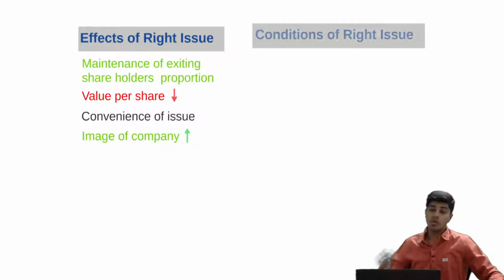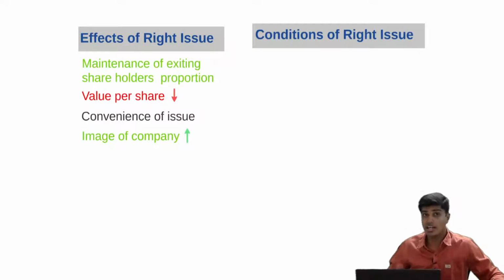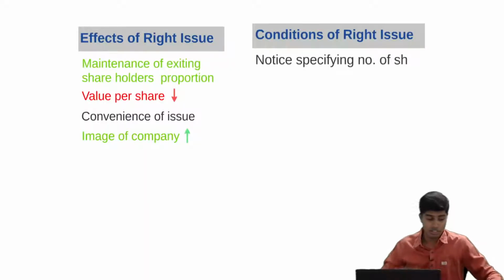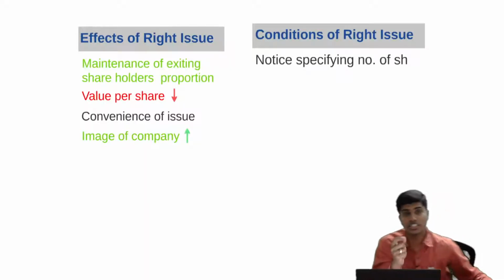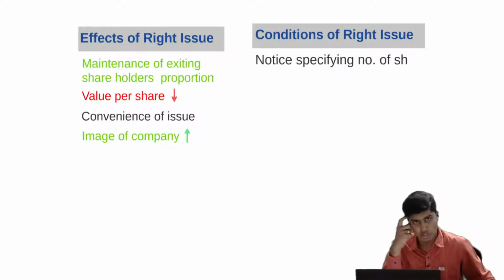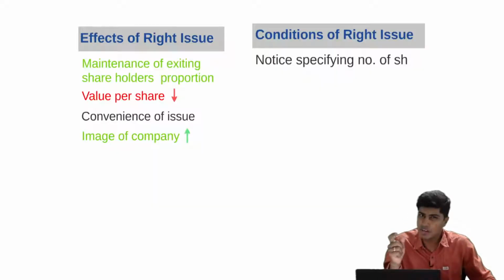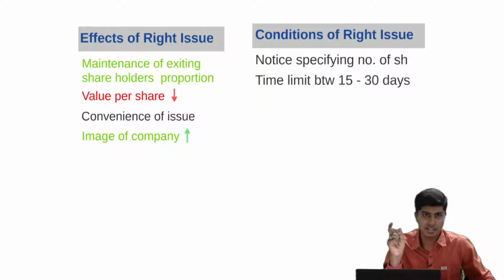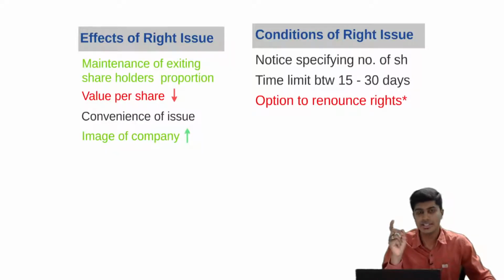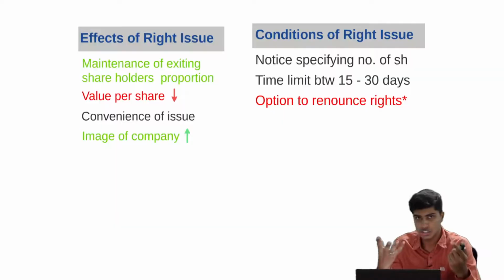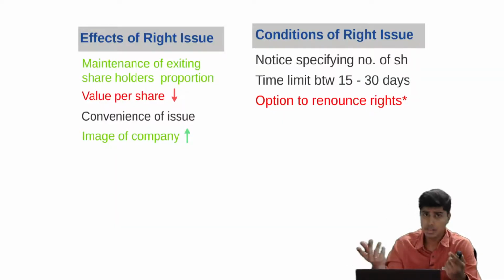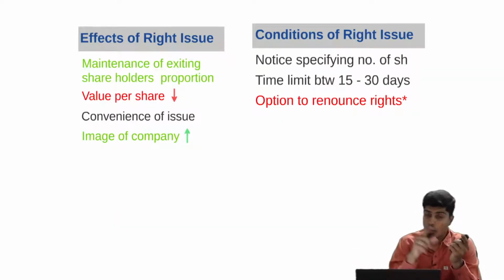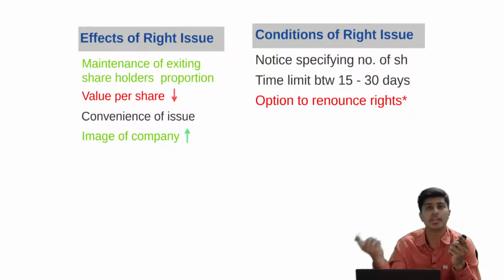And talking about conditions for rights issue. What are the conditions based on which the company can go for a rights issue? The notice has to be given mentioning how many shares the company is going to issue, and the time period for this notice is 15 to 30 days. And the offer that you give to existing shareholders should give them an option to either buy the shares or renounce these shares to somebody else.